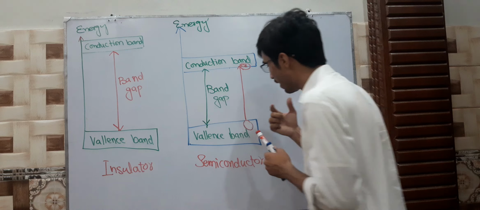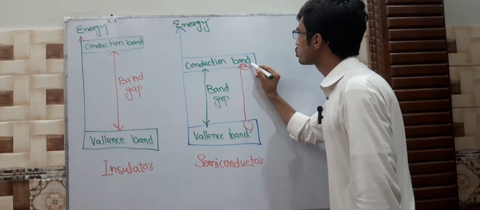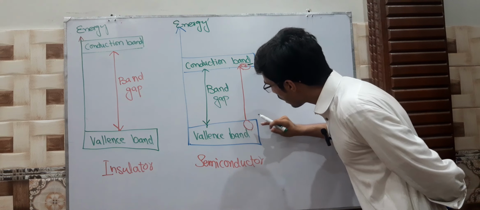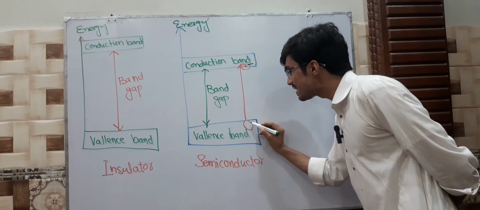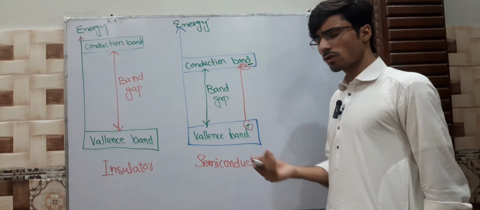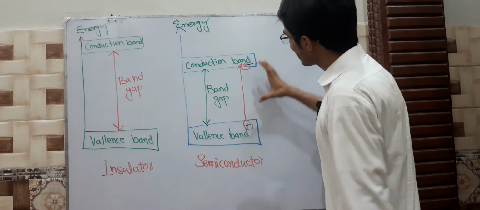The electron has a negative charge, and if the electron leaves this place and moves to the conduction band, it creates a hole, which is a positive charge. So this is the main concept.